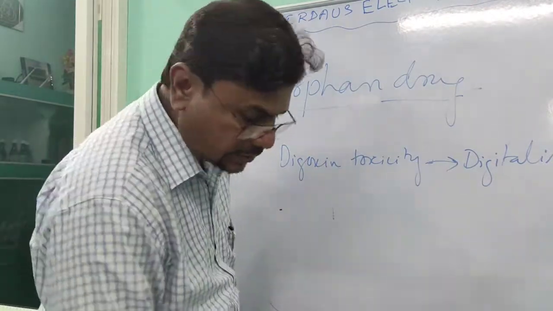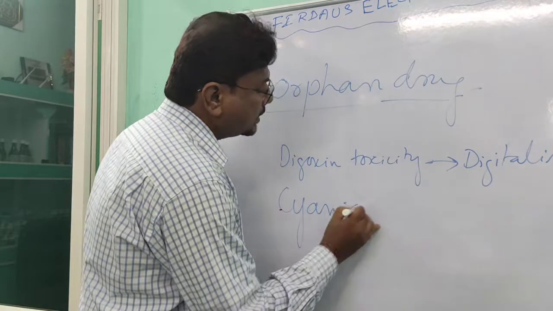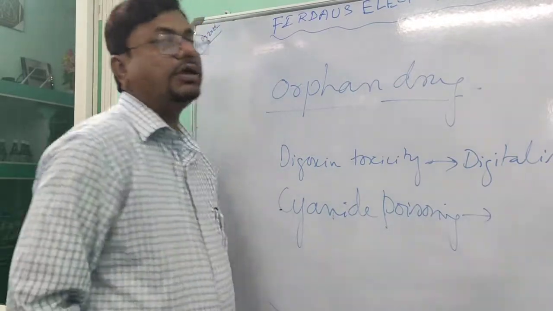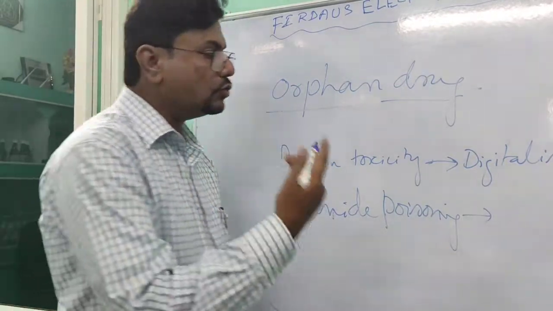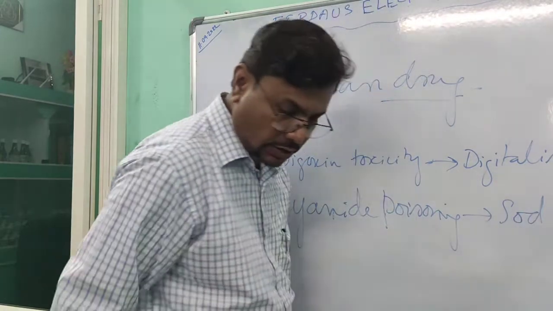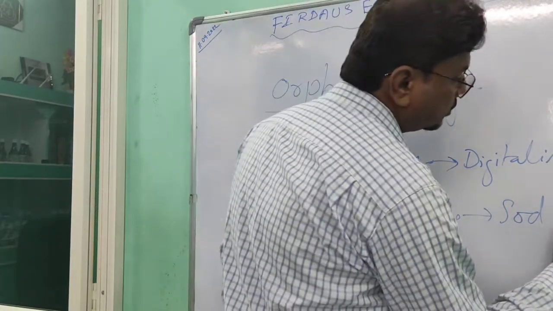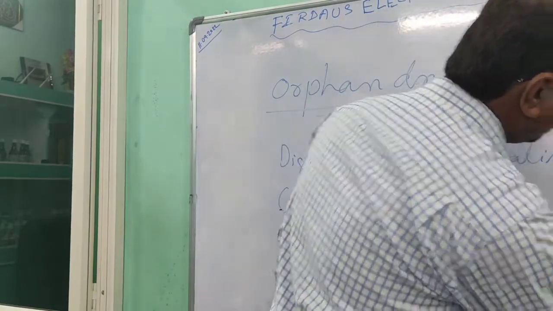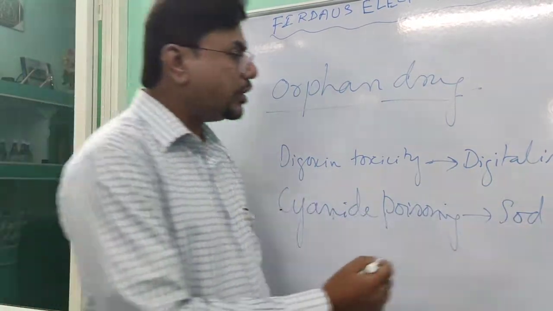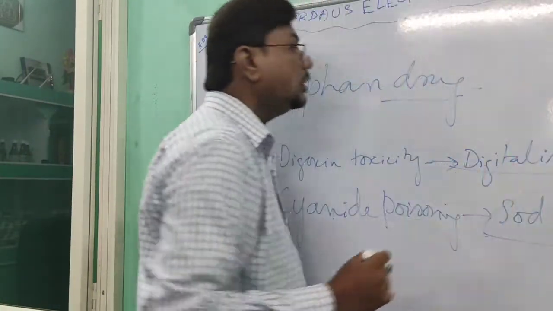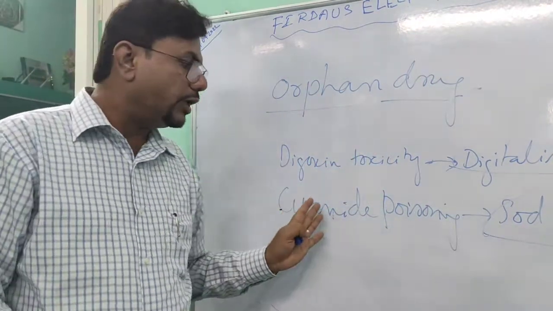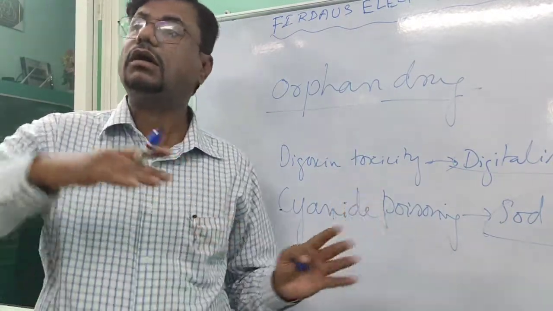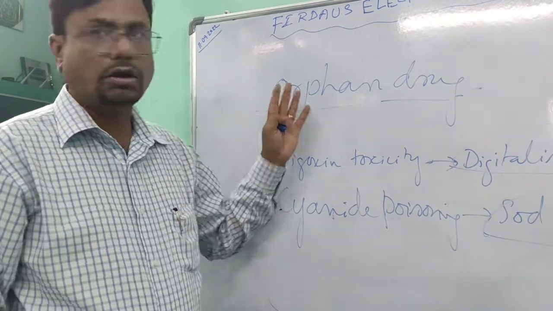Another example is cyanide poisoning. If it is cyanide poisoning, we use the drug called sodium thiosulfate, sorry, thiosulfate. Sodium thiosulfate is a rare drug because we don't often see cyanide poisoning. These are rare cases. So these are orphan drugs.